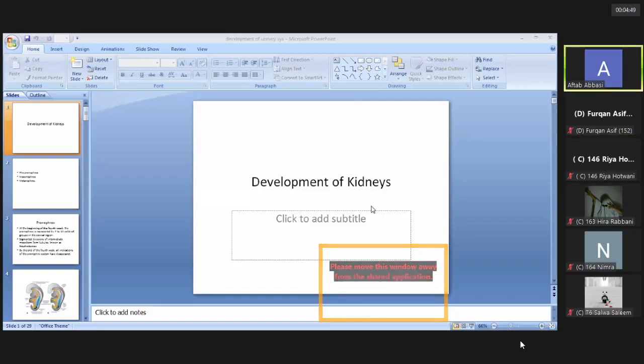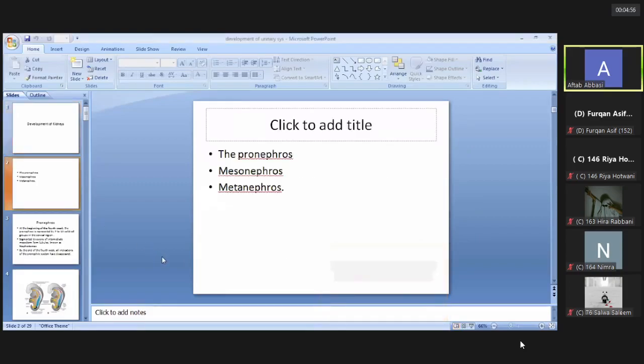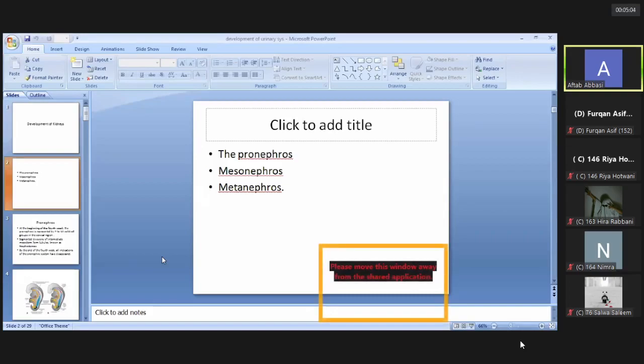Today we will discuss the development of the kidneys. The kidneys develop in three phases, three stages, and these stages are named the first one, the pronephros, the second one, mesonephros, and the third one is the metanephros. The renal development occurs within these three stages.